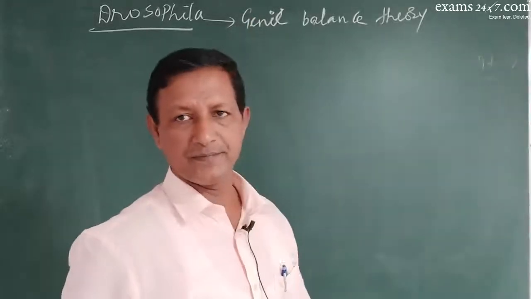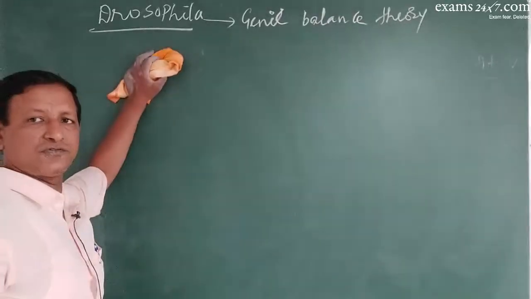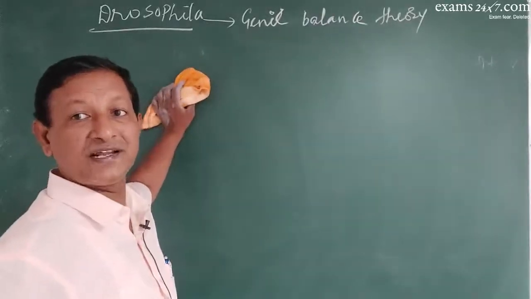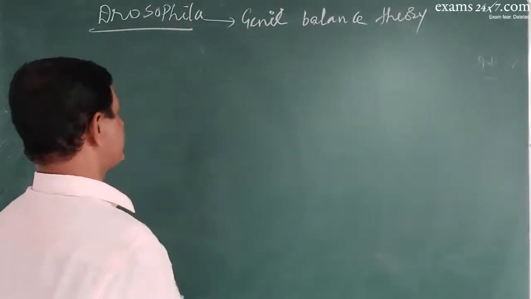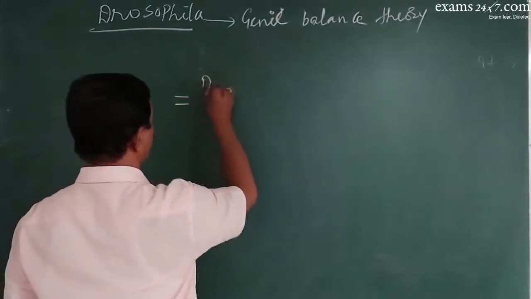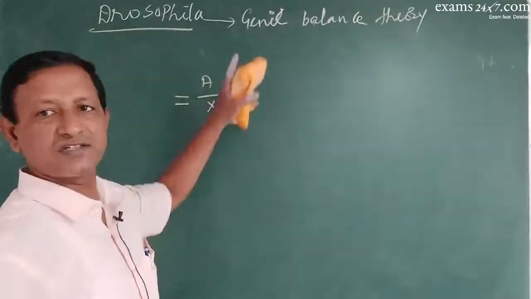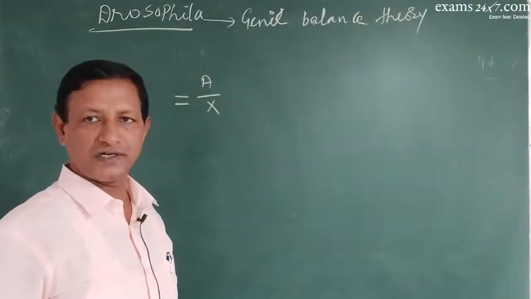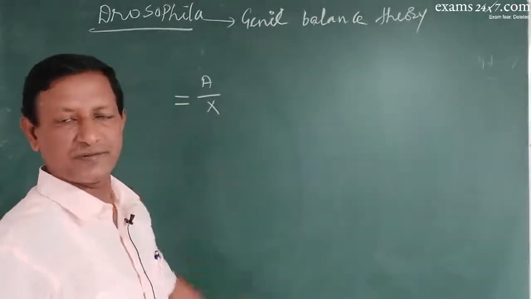This genic balance theory says that in case of Drosophila, the sex is determined based on a ratio. What is that ratio? The ratio of the number of autosomes to the number of X chromosomes will decide the sex of the individual. Got it?